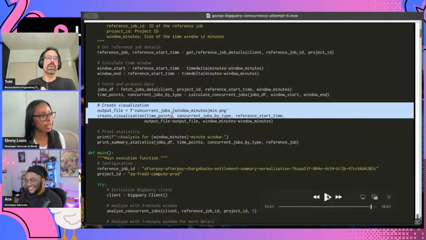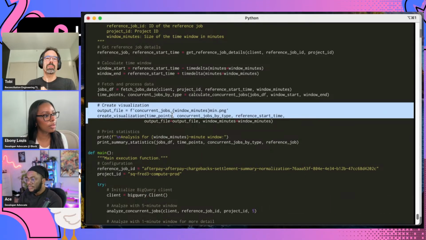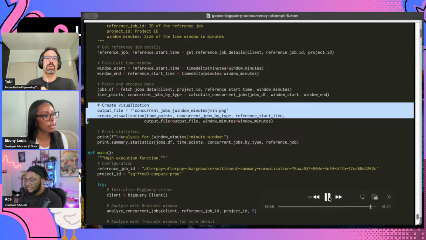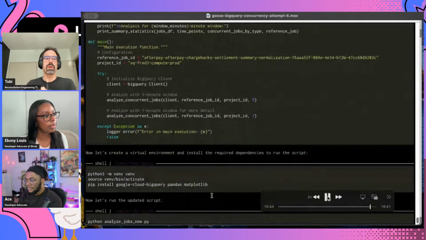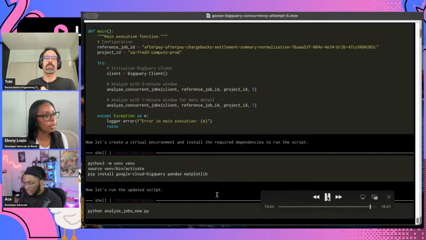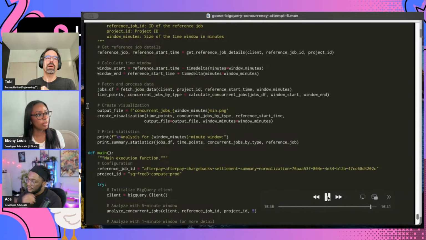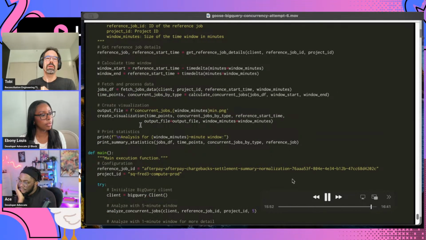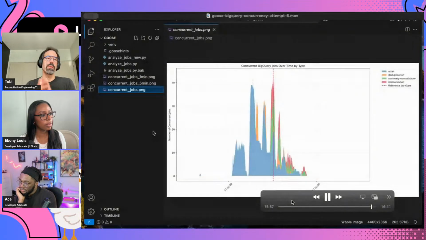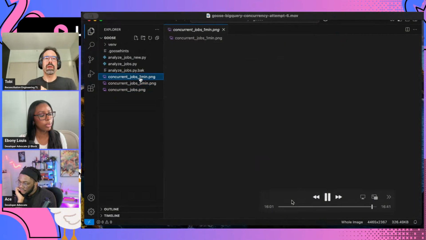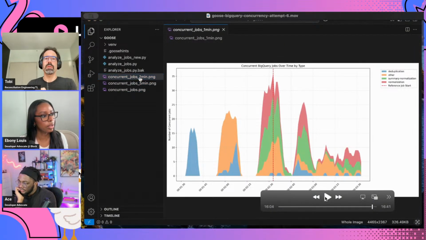I found it interesting here that it was smart enough in this case to properly parameterize the function that it created initially and just make it outputs. I should actually go back slightly more, I think. It basically added a parameter to the method for how many minutes, window minutes, you want the window to be, and parameterize the data that way. So you see now that we have a graph that covers exactly a 2-minute window around the failing job.